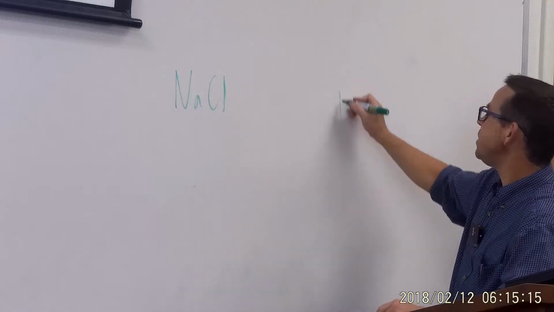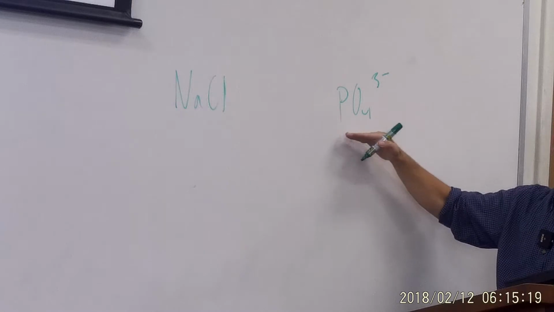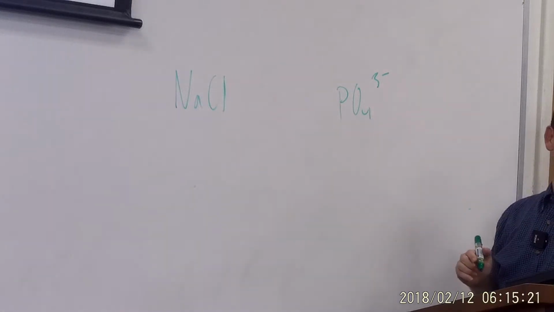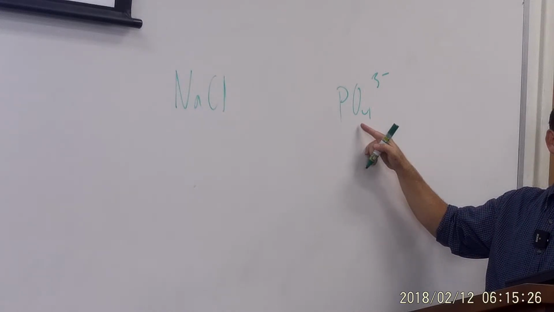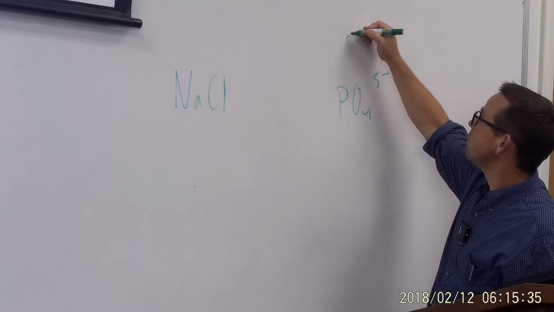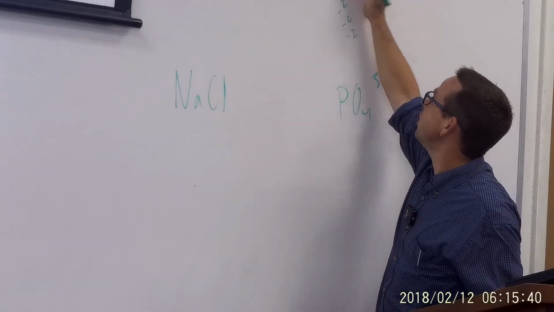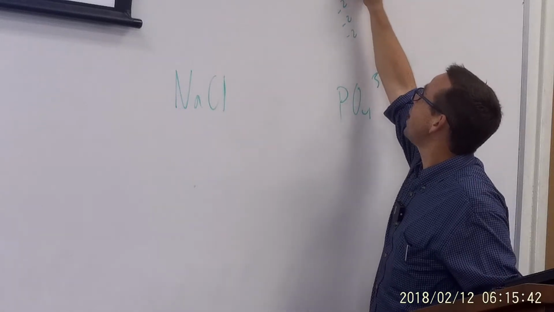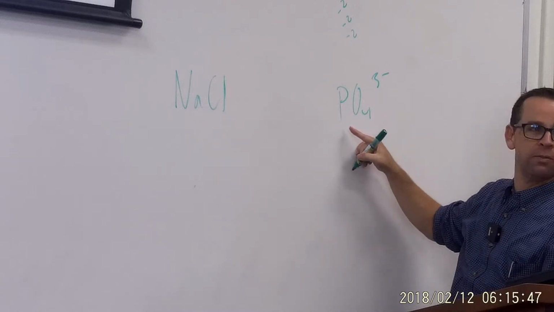Here's a species, PO4 3-. What's the overall charge on this species? It's 3-. Based on our rules, what is the oxidation number of these oxygens? -2. Very good. So there's 4 of these -2s: 1, 2, 3, 4. So it's a total of -8 contributed by these oxygens. What's the charge on the phosphorus?